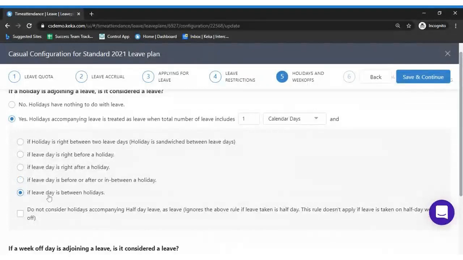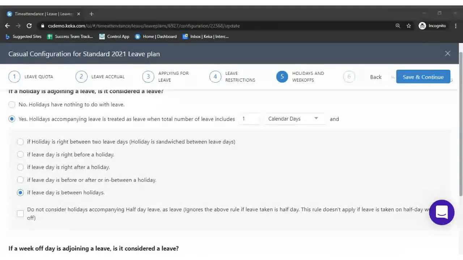The next case is if the leave day is between two holidays. If there are two holidays on Tuesday and Thursday, and you are taking leave in between the two holidays, then all the 3 days would be treated as leave.